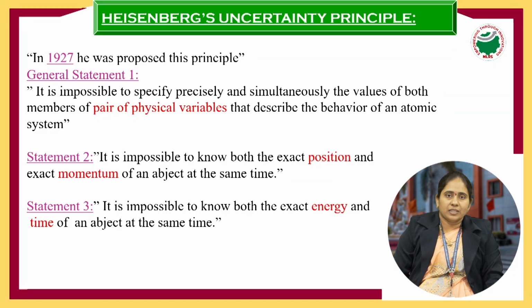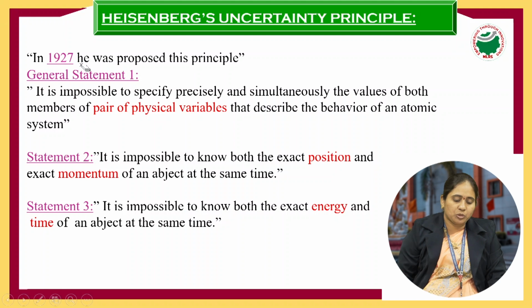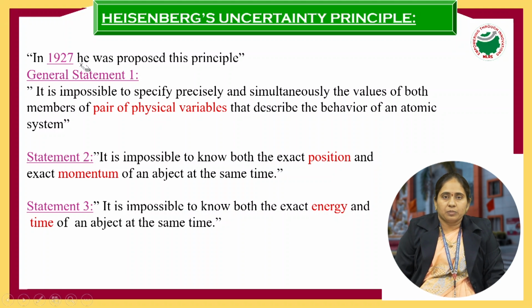The Heisenberg uncertainty principle was proposed in the year 1927. So here are the statements for the uncertainty principle. The general statement is: it is impossible to specify simultaneously and precisely any pair of variables that describe the total behavior of the atomic system.